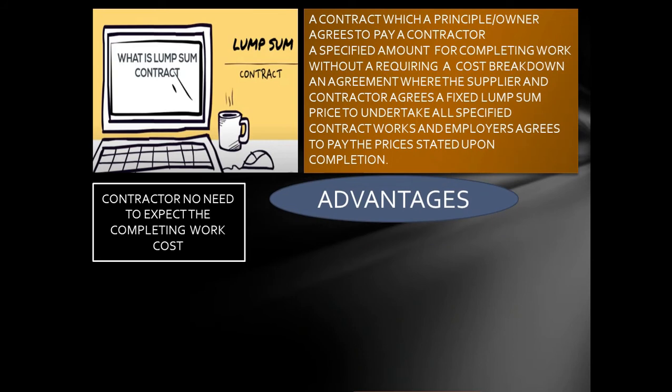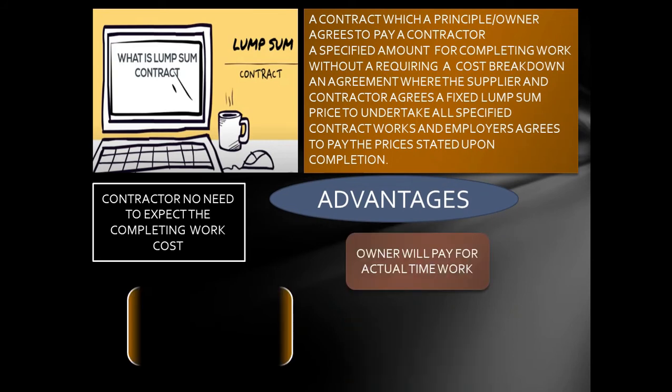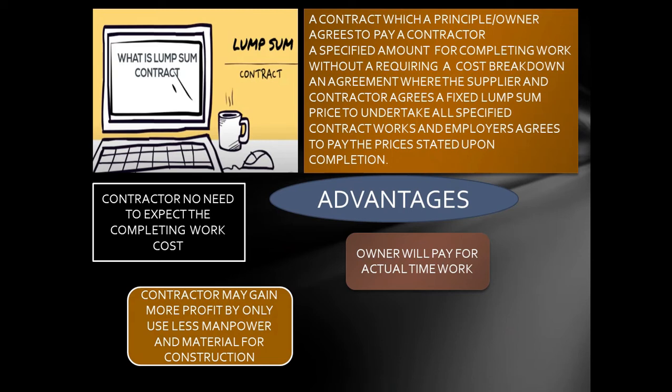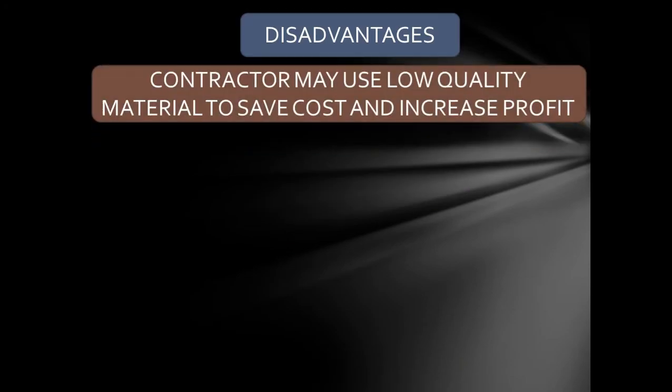And the second one is the advantages. The owner will pay for actual work. The contractor may gain more profit only by using less manpower and material for construction. The owner carries minimal risk; the contractor takes more risk. Disadvantages: the contractor may use low quality material to save cost and increase profit.